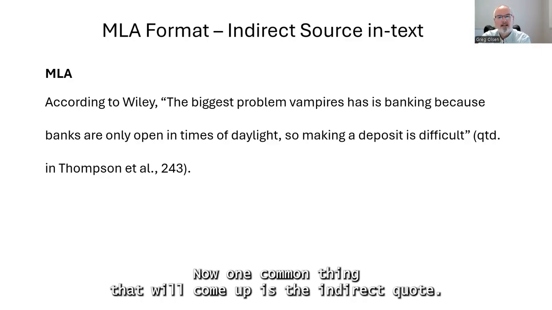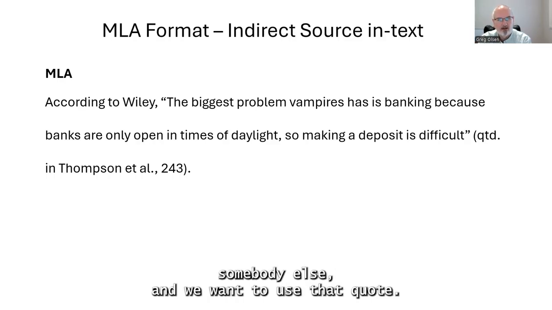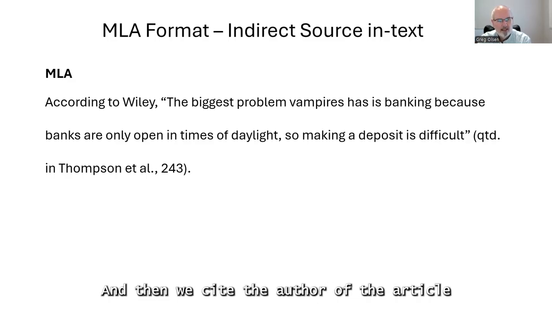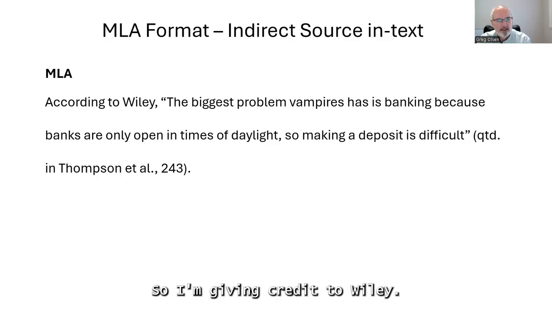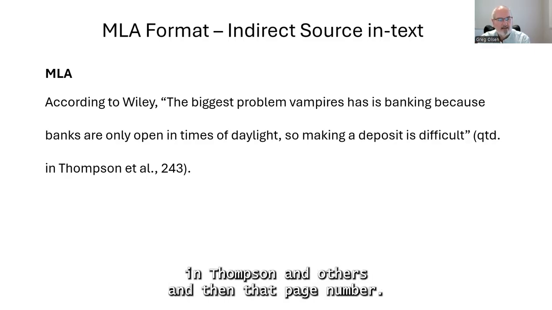Now, one common thing that will come up is the indirect quote. This is when we find an article that is quoting somebody else, and we want to use that quote. If that's the case, we give credit to whoever the quote comes from. In this case it is Wiley. And then we cite the author of the article that we found, which is Thompson and others. So I'm giving credit to Wiley. I give that quote, and then I'm going to put "quoted in Thompson et al.," and then that page number.